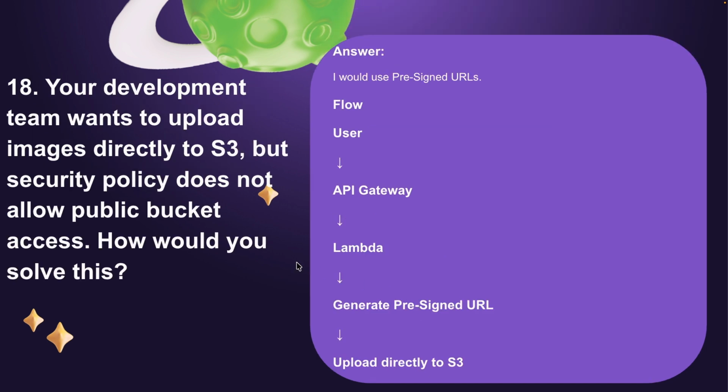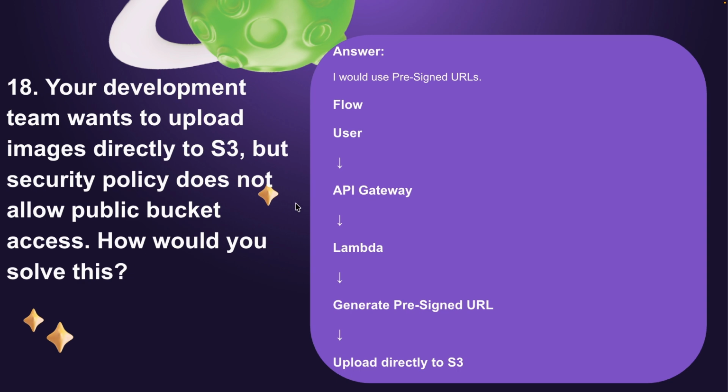So the next question is, your development team wants to upload images directly to S3, but the security policy does not allow public bucket access. How would you solve this? This is based on security related to S3. If we have an S3 bucket and you don't want to allow public access, where anyone can access the bucket and upload data, it should be secure. We can give the access, but in a secure way.